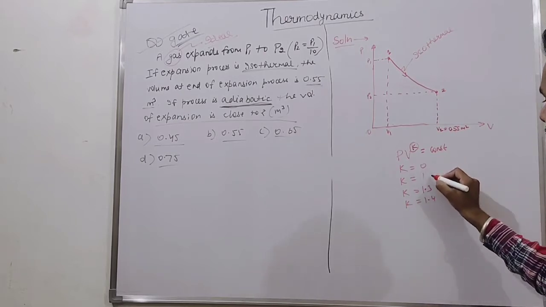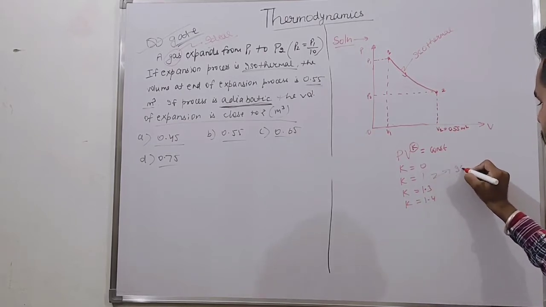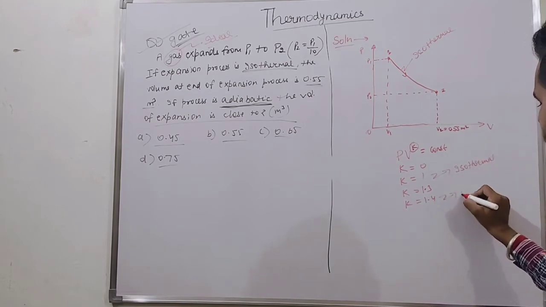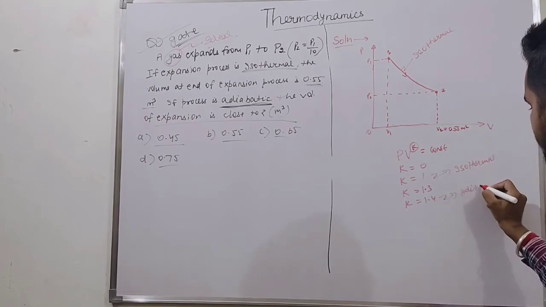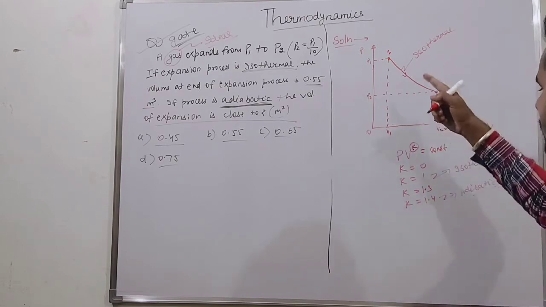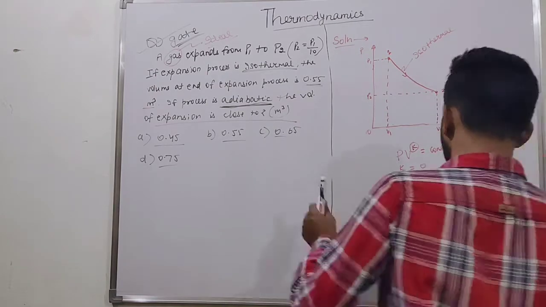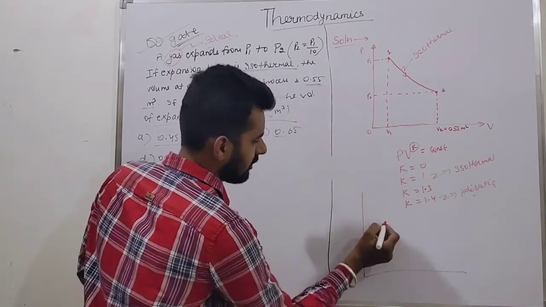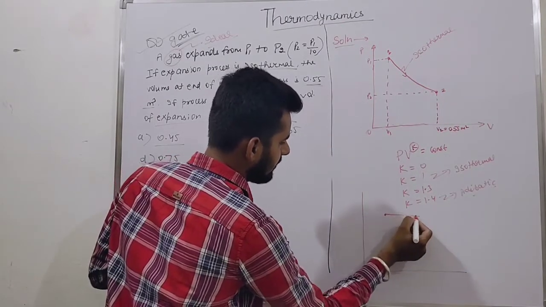As we already discussed, k is equal to 1 for isothermal, and k is equal to 1.4 is adiabatic. Now we have also seen the behavior of these, how they float like that for the expansion case, friends.